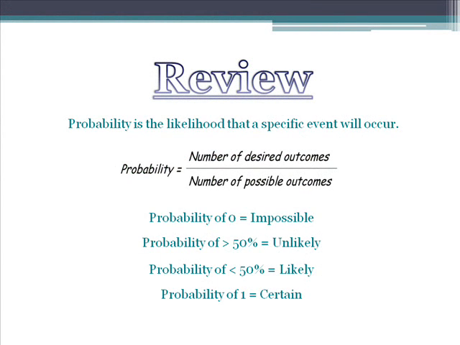Okay, let's review. Probability is the likelihood that a specific event will occur. Probability can be found by dividing the number of desired outcomes by the number of total possible outcomes. A probability of 0 means an event is impossible. A probability less than 50% means it's unlikely. A probability greater than 50% would make the event likely, and a probability of 1 makes the event certain.